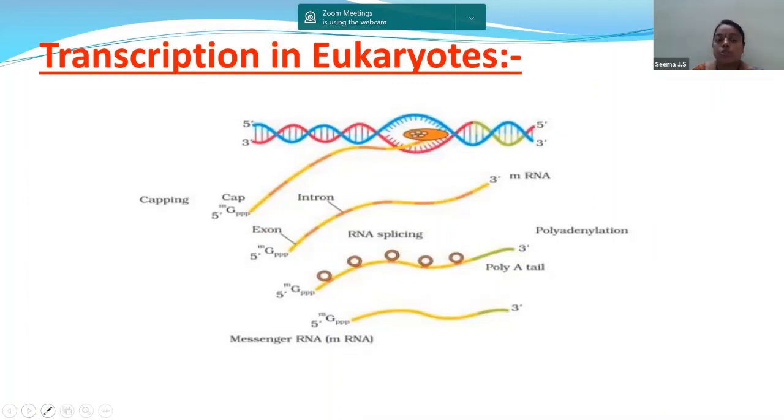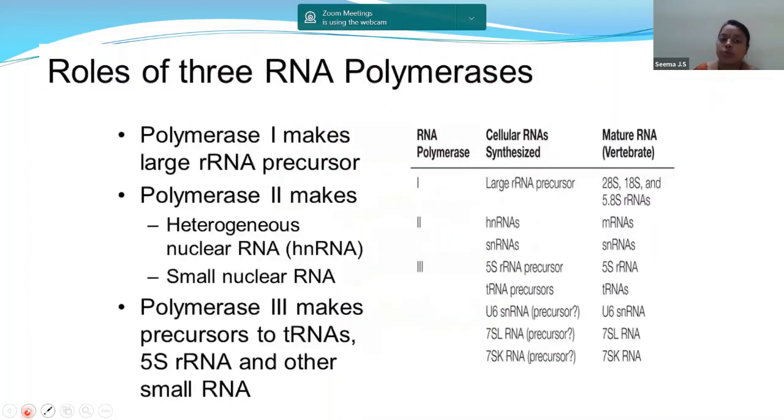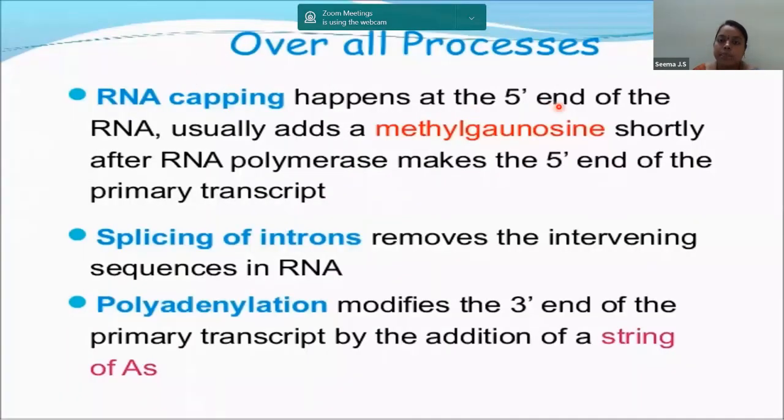So children, please keep this process, transcription in prokaryotes and eukaryotes, as important steps. Once again, you see here the overall process. RNA capping happens when the 5' end of the RNA adds methyl guanosine triphosphate, and RNA polymerase makes the 5' end primary transcript. Splicing of introns removes the intervening sequence in RNA, nothing but removing the introns. Polyadenylation, we are adding the polyadenyl group to the 3' end. That is nothing but tailing also.